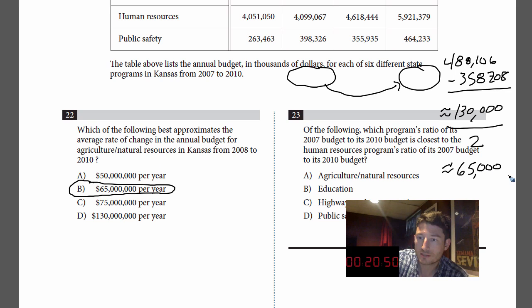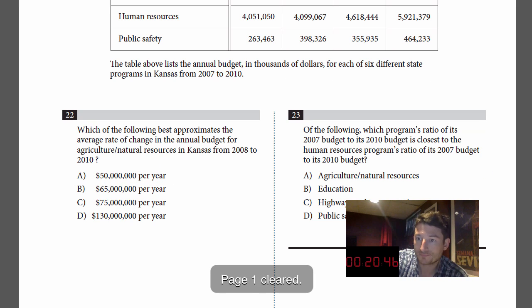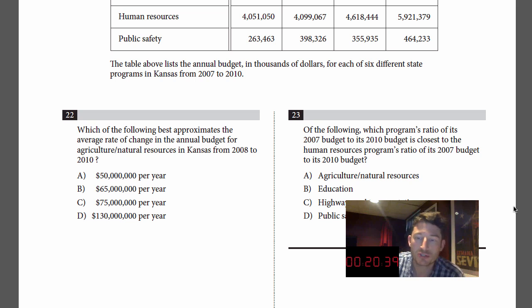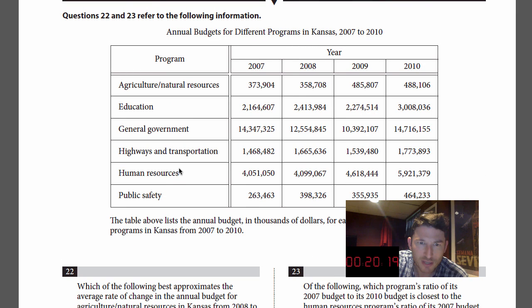All right, let's look at the next one, which is still related to the data. Which program's ratio of its 2007 budget to its 2010 budget is closest to the human resources program's ratio of its 2007 budget? So they're basically saying 2007 to 2010 is closest to the human resources budget. Let's go back up. The ratio, human resources, so that's right there.